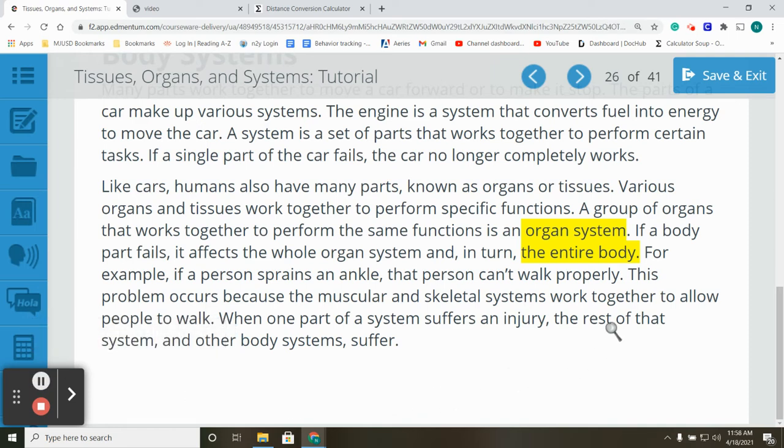I took a moment to copy this example down into the summary to answer what is one way that different organs work together to maintain a person's overall health? So, this is one way they work together.